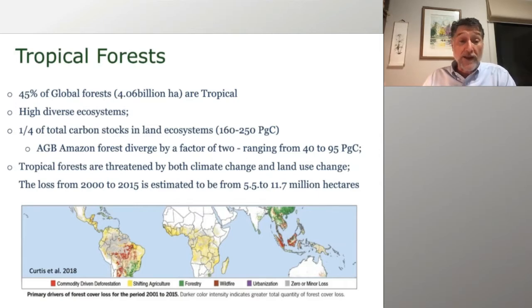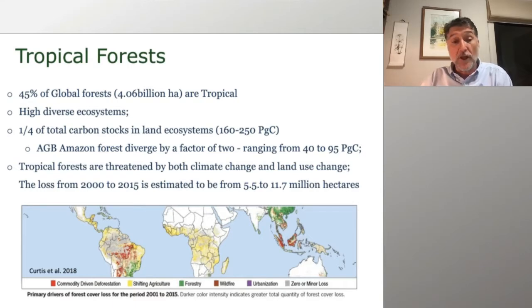There's also a big threat. Tropical forests are threatened by climate change, with very strong climatic change in the region lately, but also by strong land use and land cover change.